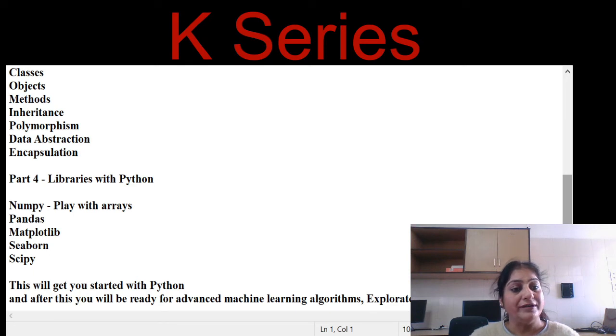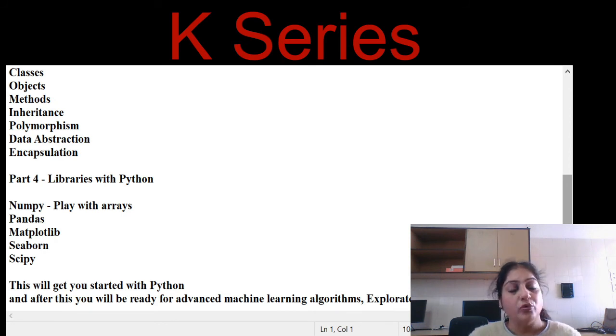Then is matplotlib and seaborn. Both are for visualization purposes, but seaborn gives an additional thing, that is the statistical tools support. Many of the statistical methods are also there in seaborn, which matplotlib is not providing, although both of these libraries provide you visualization. Then we have scipy also. Now scipy is basically used for machine learning purposes, right?